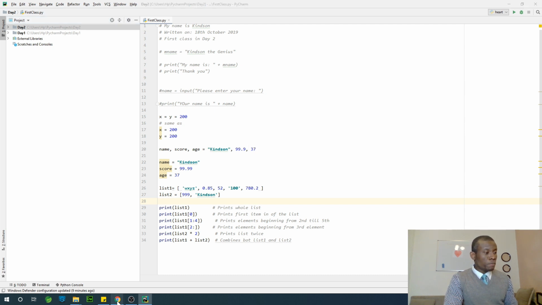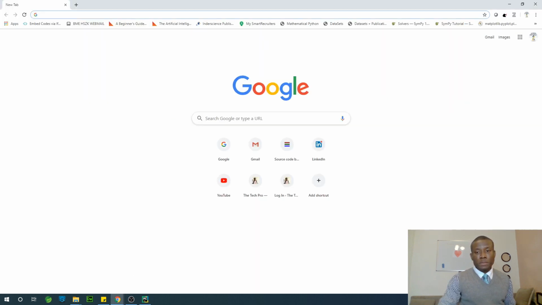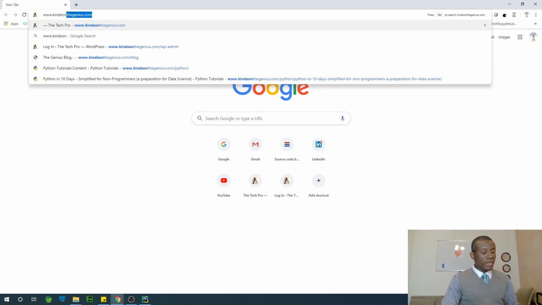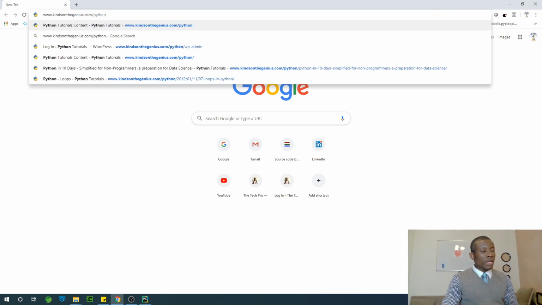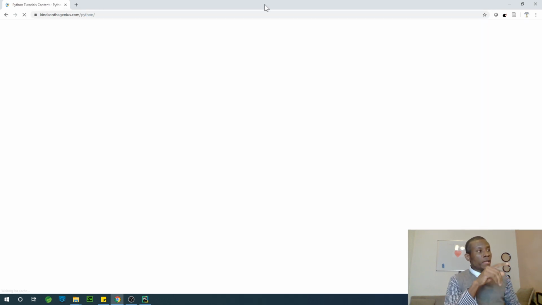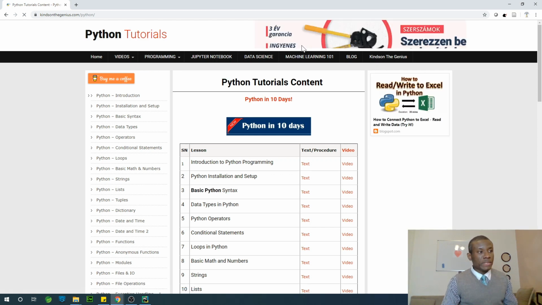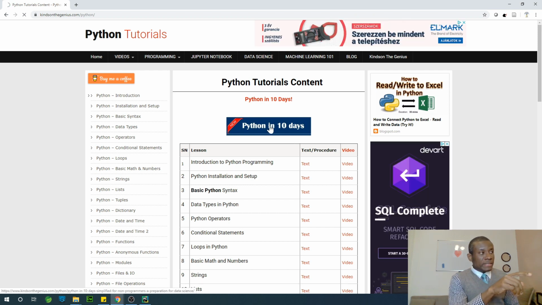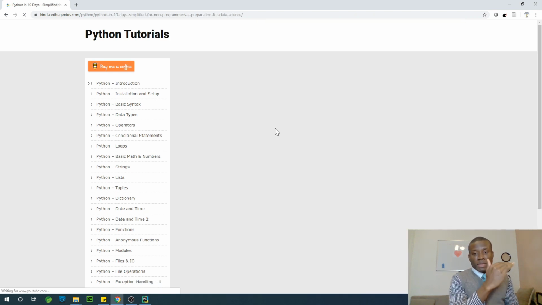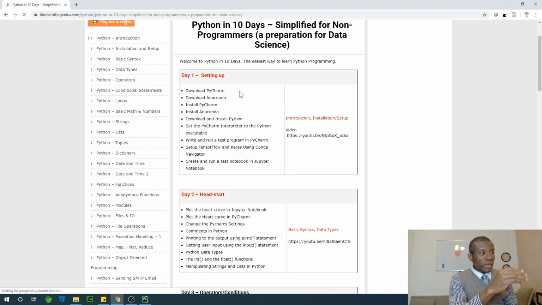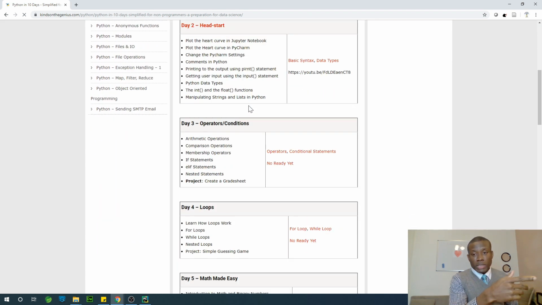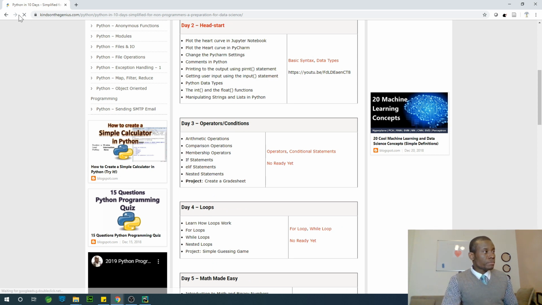So the first thing you want to do is to just go to the browser and let's open the modules we are going to be working on today. www.python.genius.com/Python. So when you go to /Python, you'll see the complete module, maybe 20 something or 30 modules. But as we mentioned before, we are going to be learning smart, meaning that we are only going to be learning the relevant ones. This Python in 10 days, if you go there, you can also see the outline for Python in 10 days. You can see day 1, we already did it, day 2, day 3. We are on day 3 at this point.